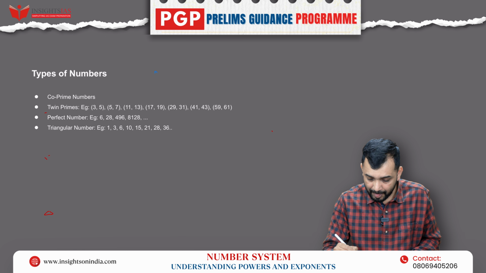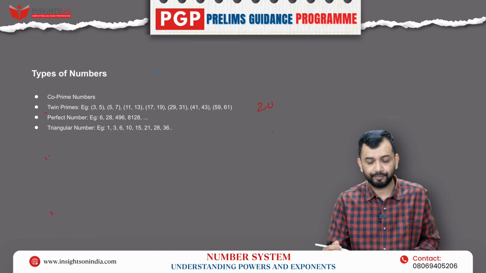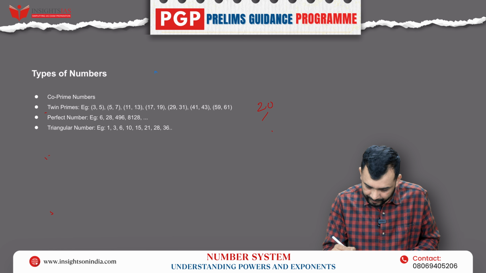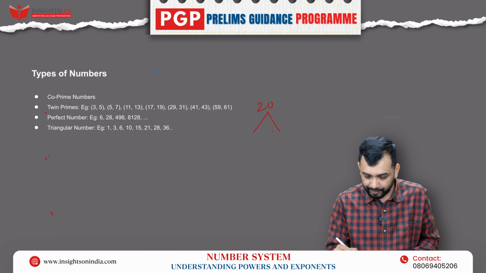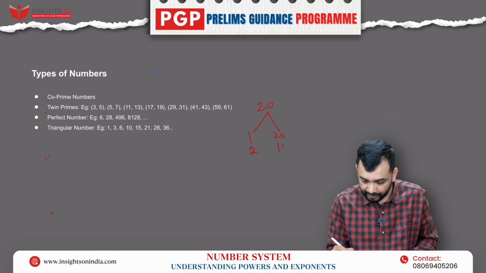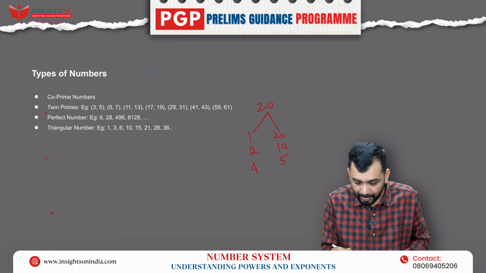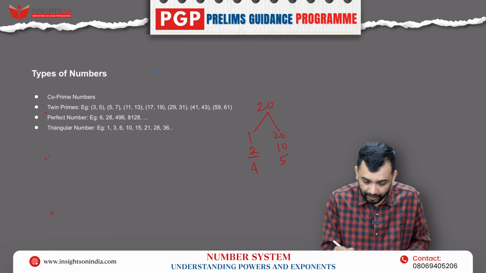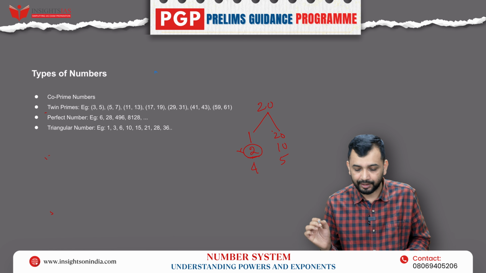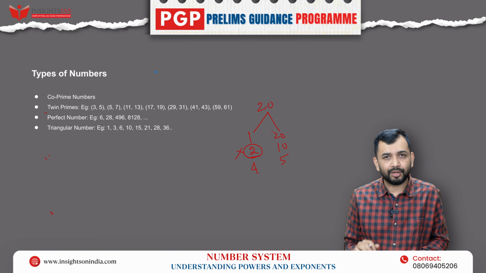Let's say a number is 20. Now, let's say I checked with 1 and 20. The second pair I am checking is 2 and 10, then 4 and 5. If a number is not divisible by 2, for example, then it will never be divisible by any multiple of 2 also.